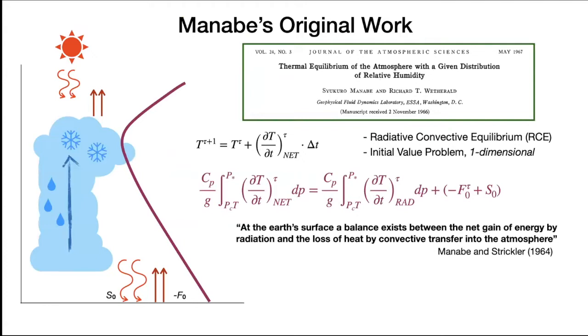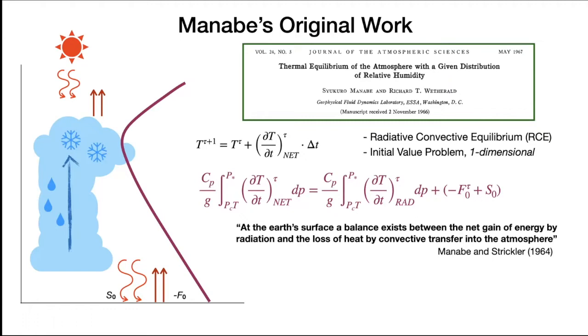But basically, this concept of RCE is that there is always a balance between energy gained through radiation, heating from the sun and from the Earth, and the loss of heat by convection, or the cloud making process. So with the balance in the energy sources and energy transfer, we can compute the profile of the atmosphere, being that dark red line that you see on the left.